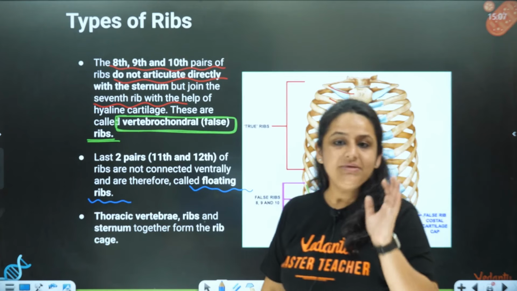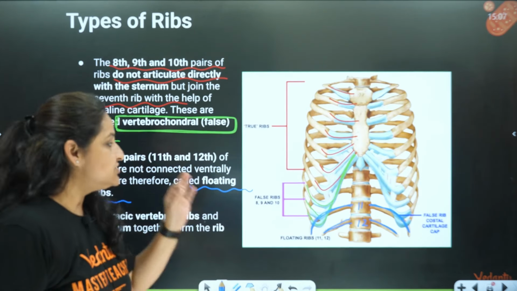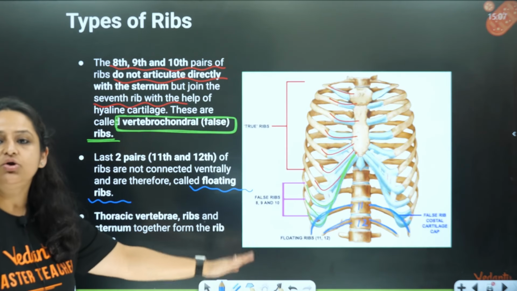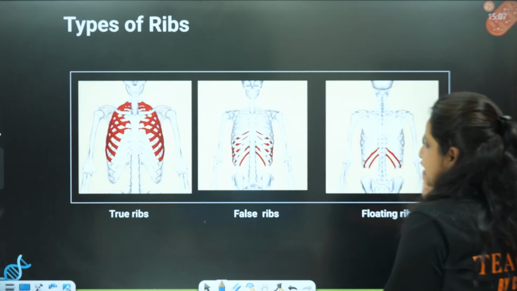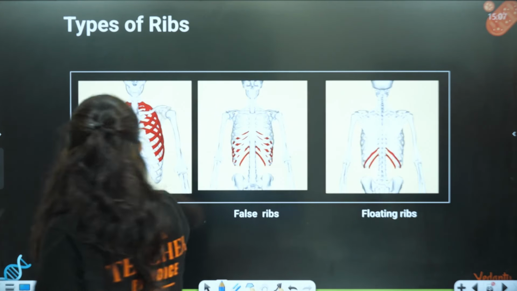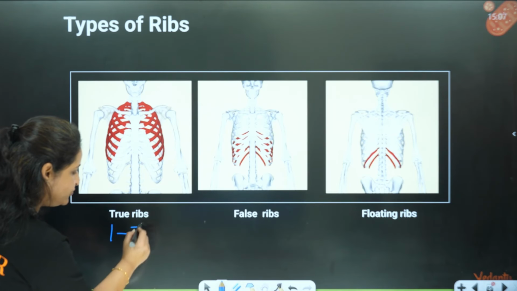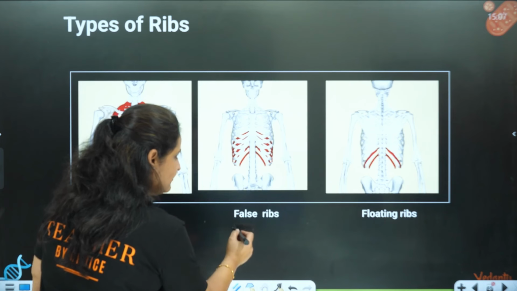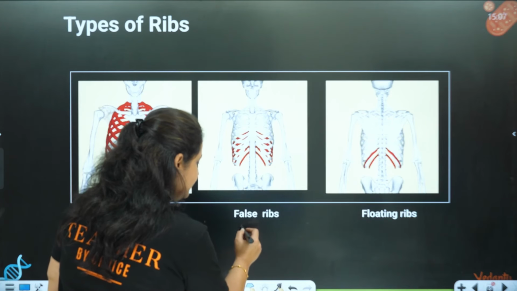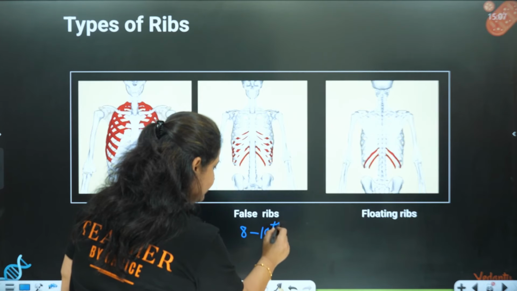Alright, I hope this part is clear, the floating ribs part also. So, these are our 12 pairs of ribs. You can look at the diagram over here and see that these 7 are the true ribs, so 1st to 7th pair. Then false ribs are the 8th to 10th pair.